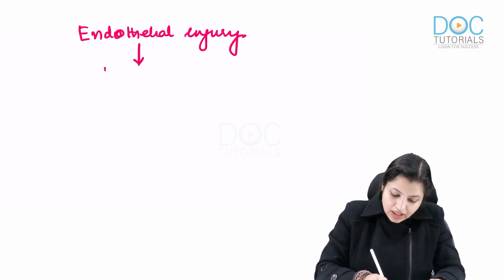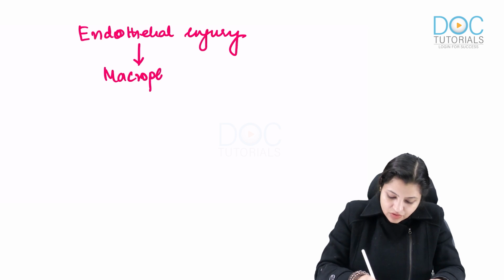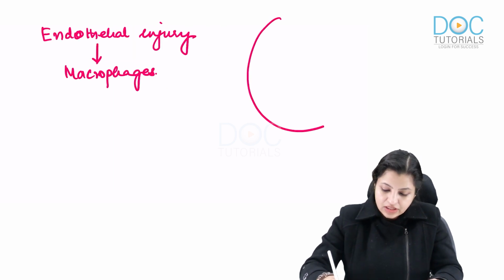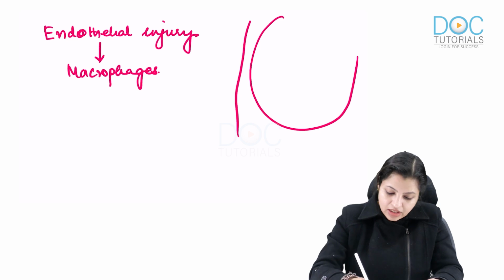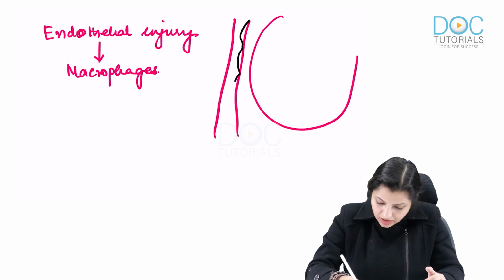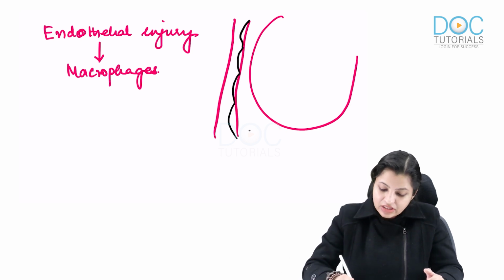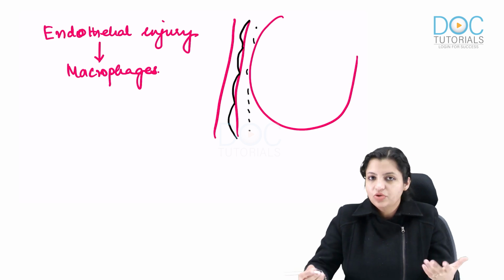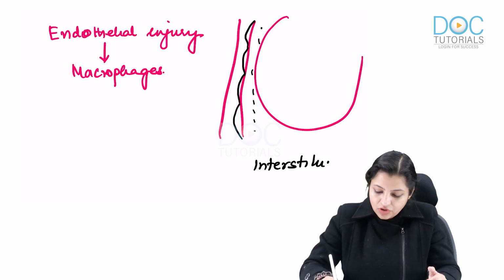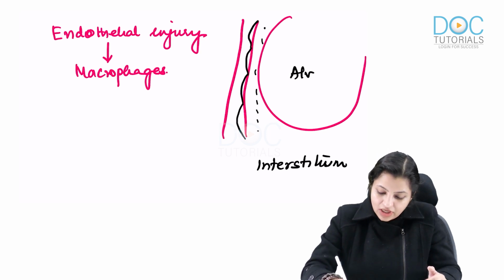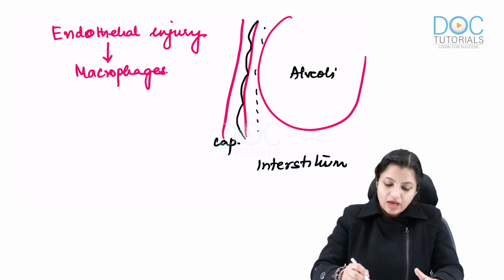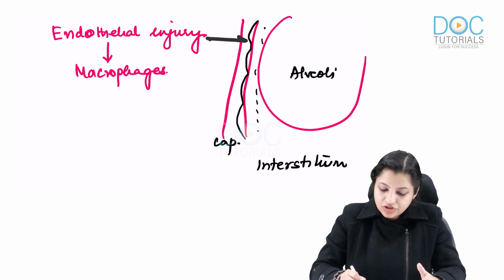This endothelial injury activates macrophages. Whenever there is a lot of endothelial injury, it activates macrophages. To draw a diagram, all of you know these are the alveoli, and just adjoining the alveoli we have the capillaries, and these capillaries are lined by endothelial cells. The space present in between is normally negligible, you can't see it. This is called the interstitium. So if you look at the structure of your lung, these are the alveoli, these are the capillaries, and this is the interstitium.